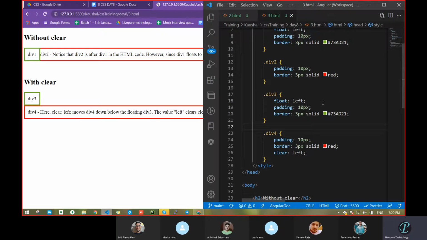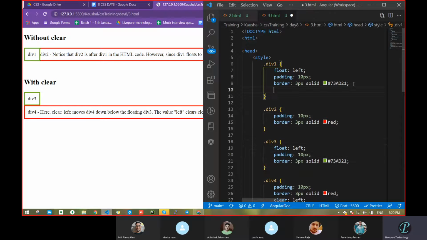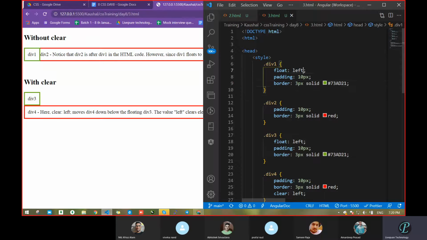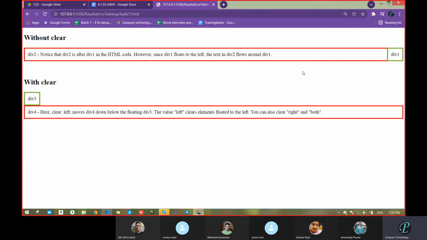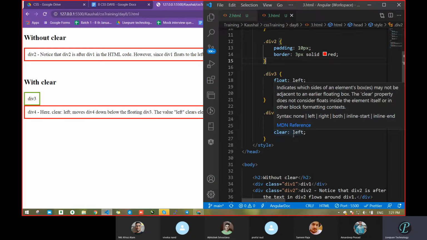See, in the first there is nothing. Go and do one thing, that is div 1 and use float. Okay, float is there. Let it be right. Where is that element? Div 1, it moved to the right side. It moved in the right side, but I want right and left, but not nearby. I want below, like that. So in that case, you can use this one. So what about when we use clear right? What are you doing actually?